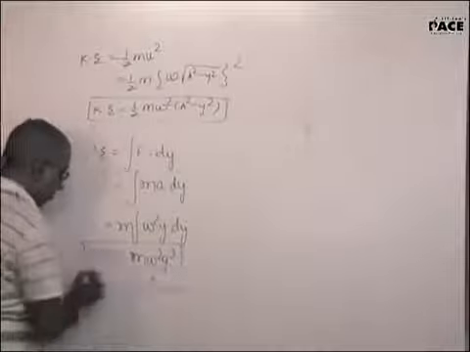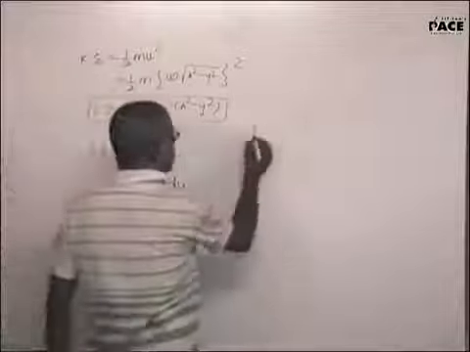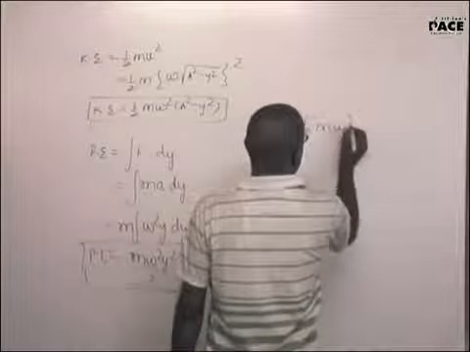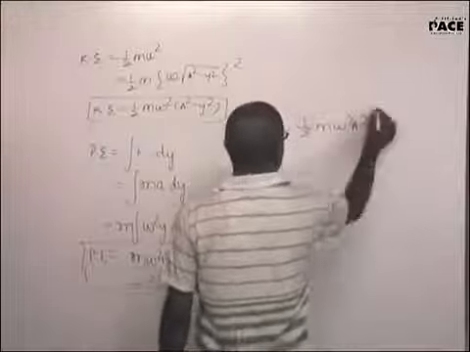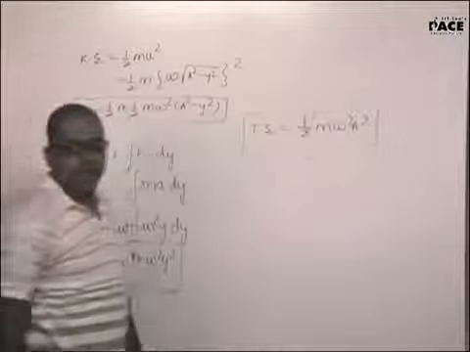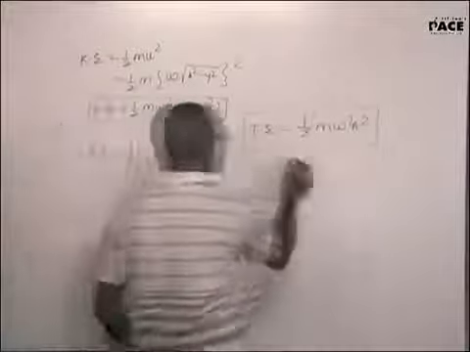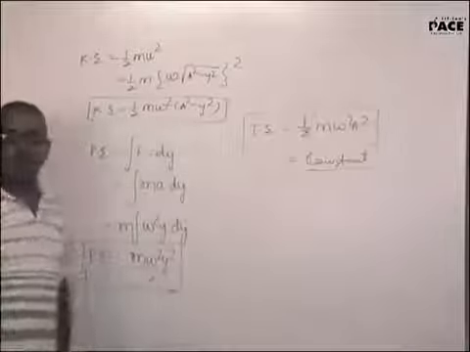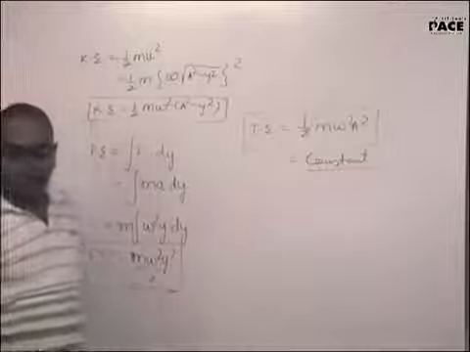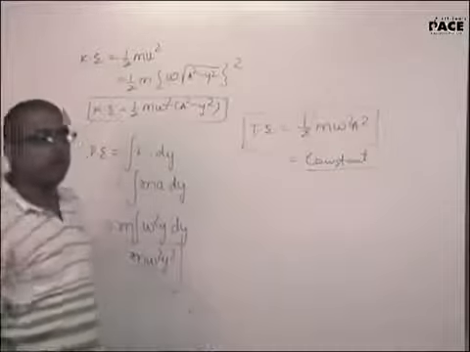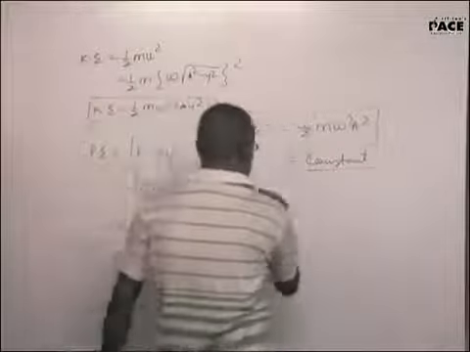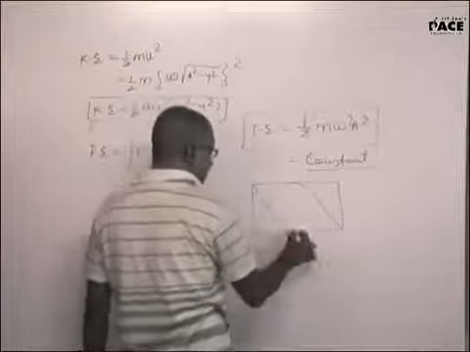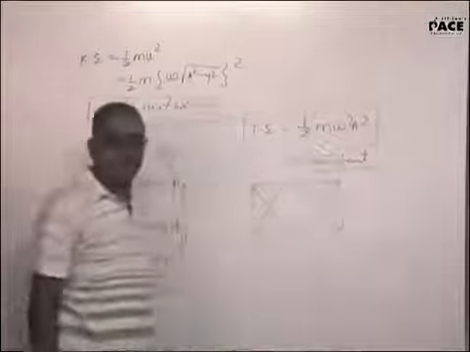So what have we justified from here? Total energy will be half m omega square a square. The total energy will be half m omega square a square, implies this is a constant. In a simple harmonic motion, remember, if the potential energy is increasing, kinetic energy is decreasing, and vice versa.